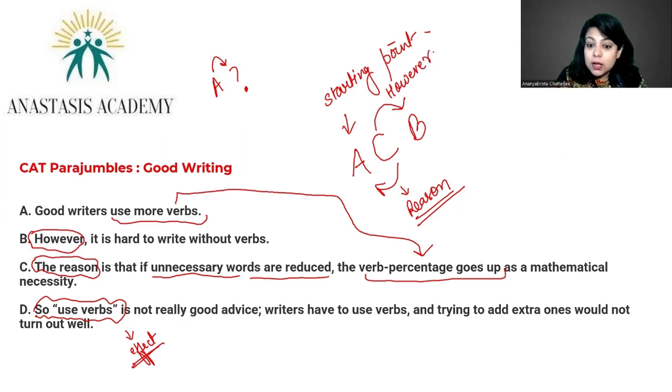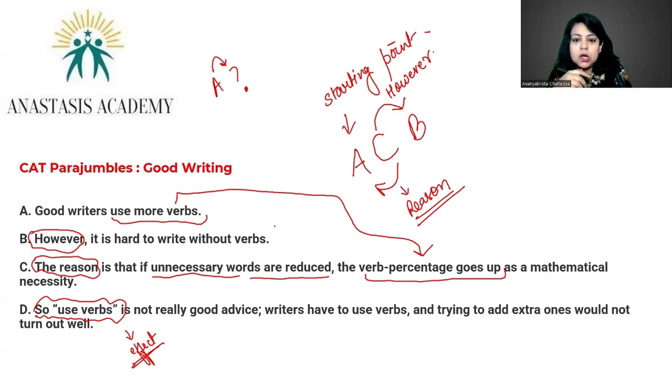Why however? Because the verb percentage is going up as a necessity, but it is hard to write without verbs. You might think, why do we have so many verbs? It's going up. It is a cause of concern. It is a cause of worry. The verb percentage is going up. However, it is hard to write without verbs. However connects C and B.